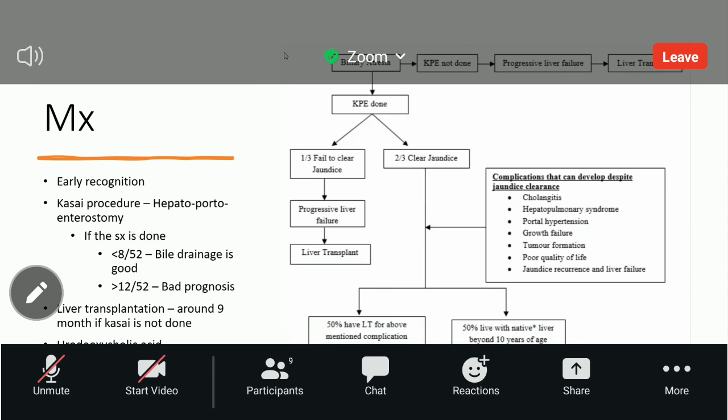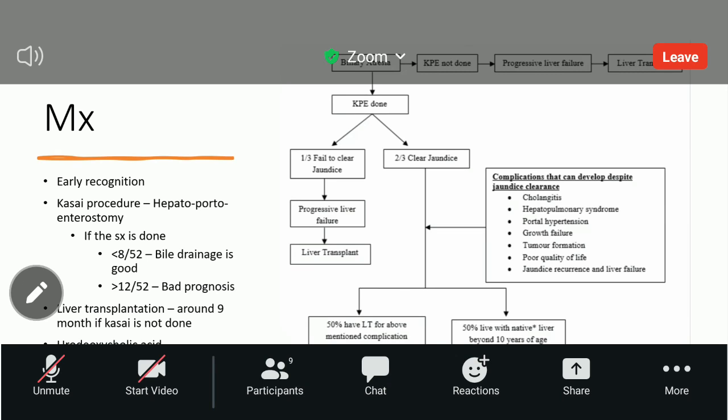Okay, so anyway, at the time of the procedure, the liver damage has happened. Yes, if we delay the Kasai procedure, we can't go for the Kasai procedure. Directly we have to go for liver transplantation. But if we do the Kasai procedure on time, like at 4 weeks of life, then we can delay the liver transplantation up to the age of 20.